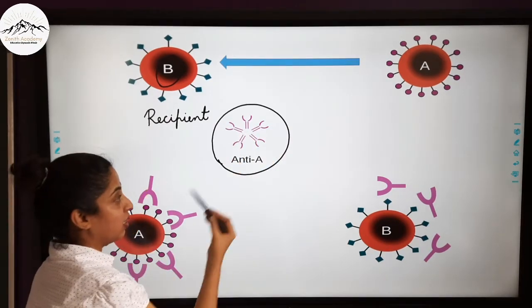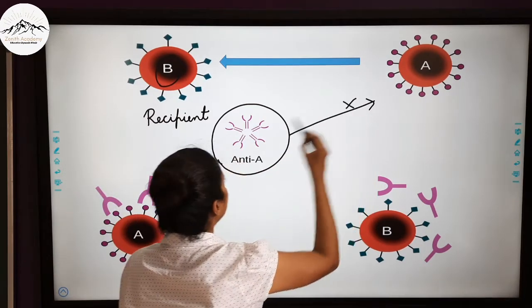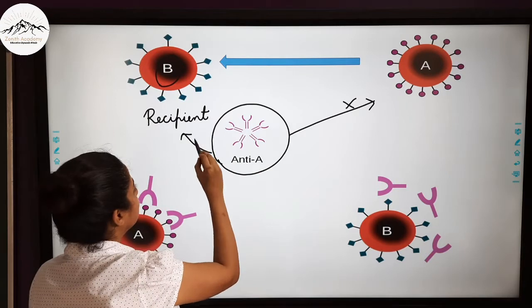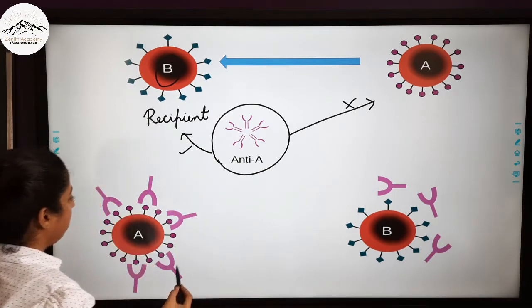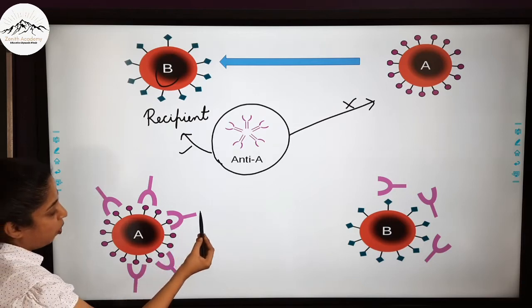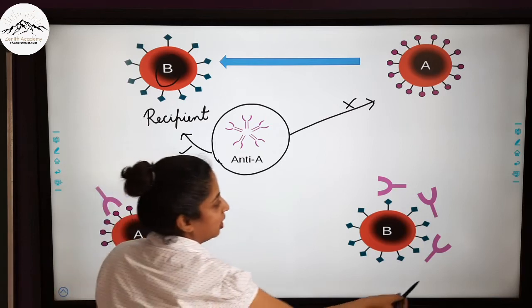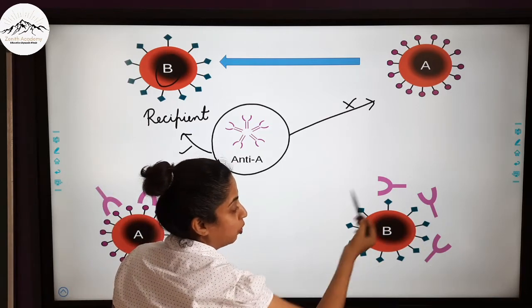They are secreted in the plasma. Now they will fight against A and will not fight against B. So if A has entered, these antibodies will clot it. It forms a clot, whereas this will not affect blood group B.